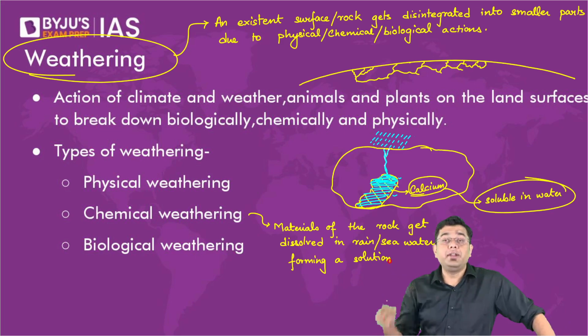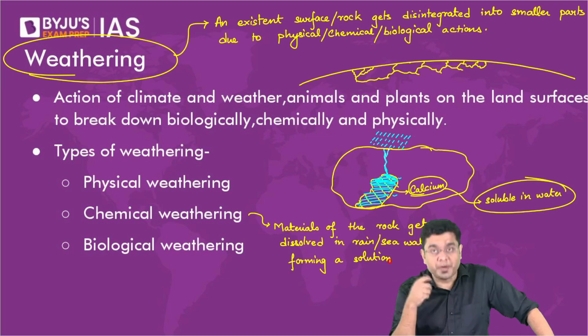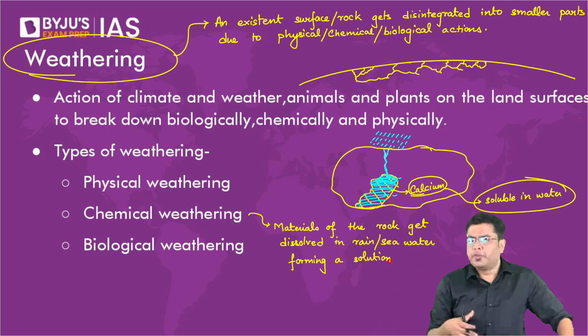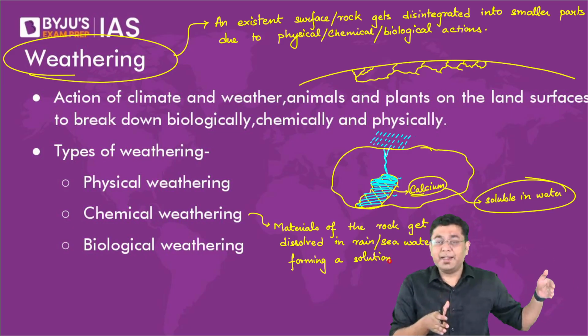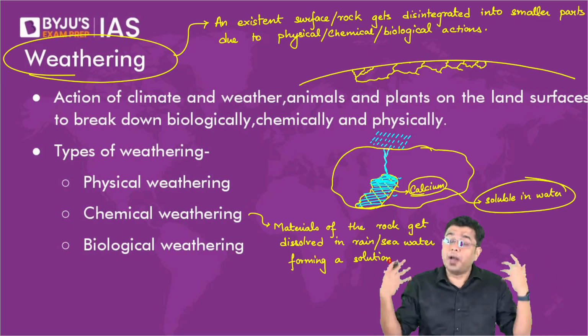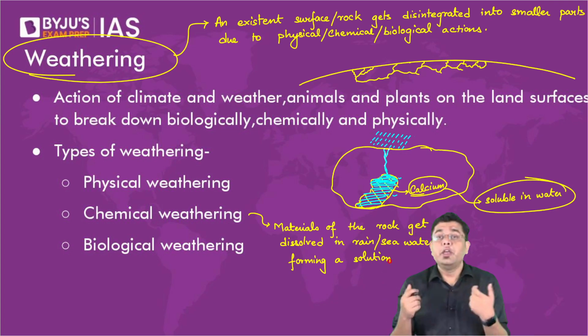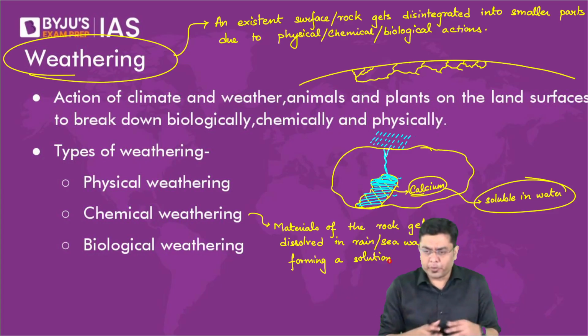How much time will it take for this solution to happen? That depends upon how much material is present to be dissolved, which depends on the size of the rock as well. So while it can take a few years or a few decades, it can also end up taking a few hundreds of years, few thousands of years, or even in certain cases few millions of years. So it is a very slow acting process, a long term process.